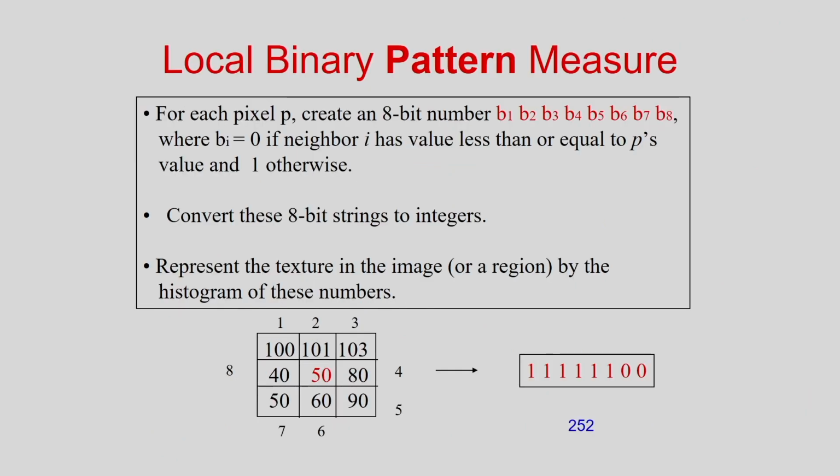Here I have also shown one example of the local binary pattern corresponding to this image. You can see I am following the same procedure, just comparing the center pixel with the neighborhood pixels, doing the comparisons like this, and based on this I am getting the binary code. The binary code will be 1111 1100, and the decimal equivalent will be 252. That is the LBP code.